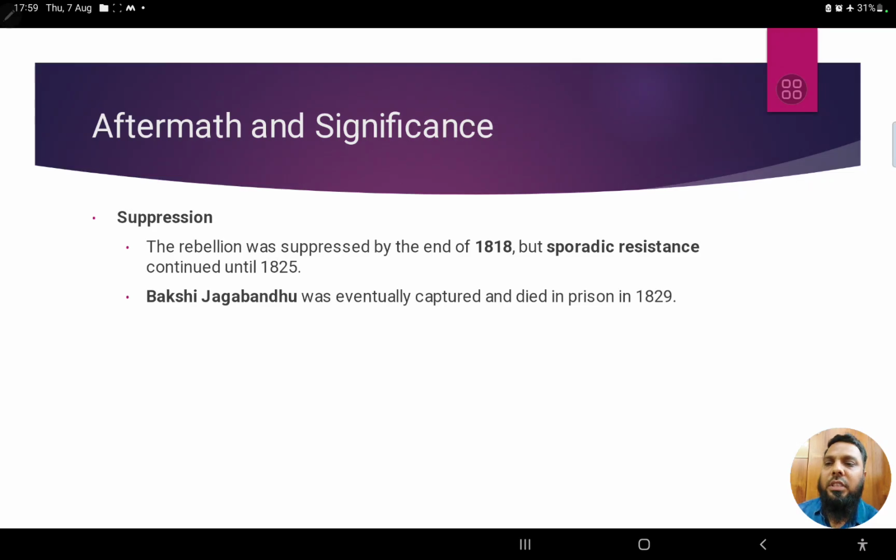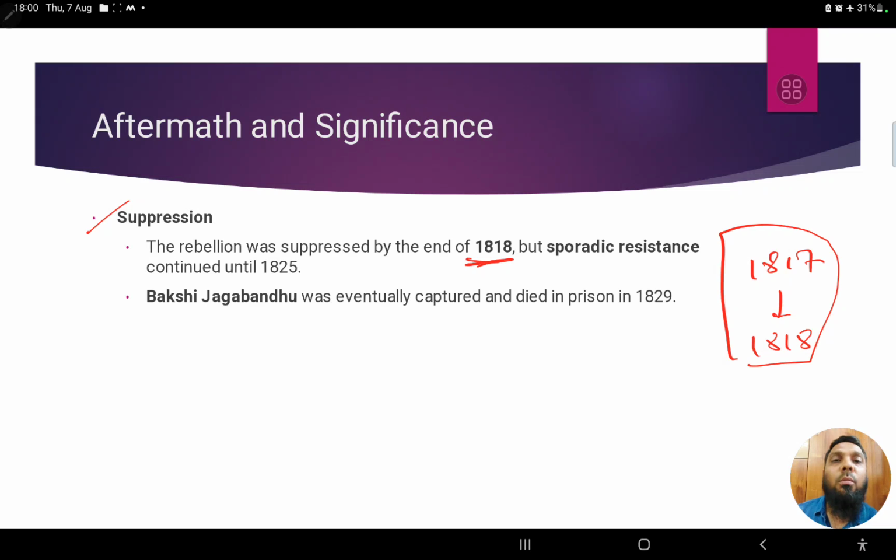And in the end, the British were able to successfully suppress the rebellion. By the end of 1818, the rebellion was suppressed. But see, the rebellion started in 1817 and ended in 1818, which means it took almost 1 year for the British to control it. You can understand the intensity and level of this rebellion, right? Even though in 1818, this resistance still continued till 1825. That's a huge thing, right?